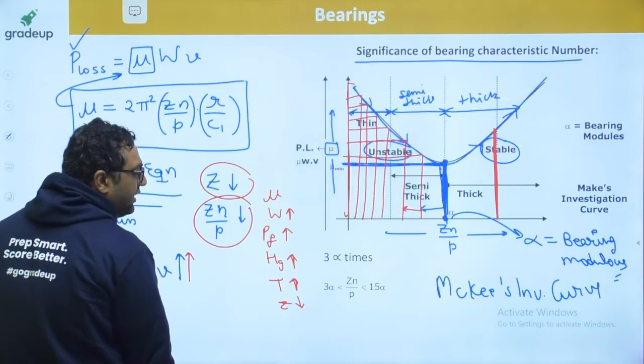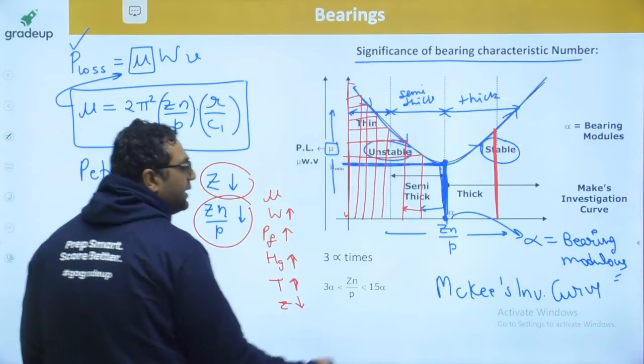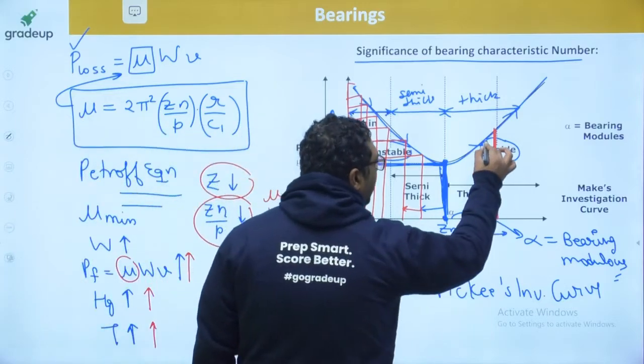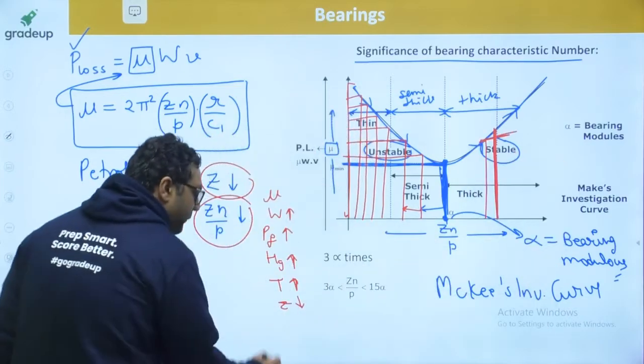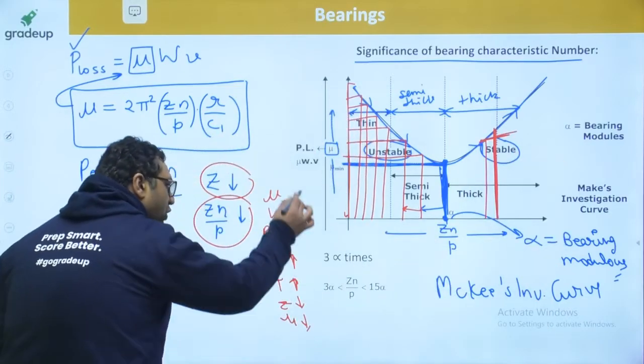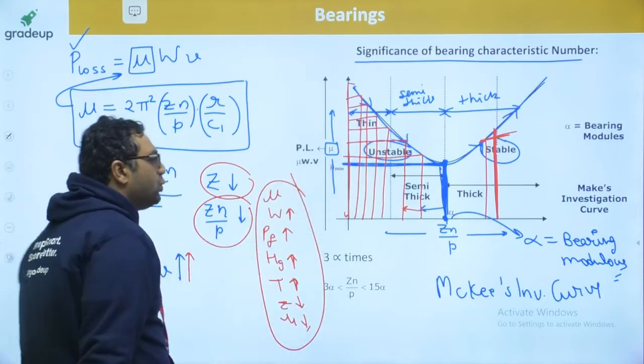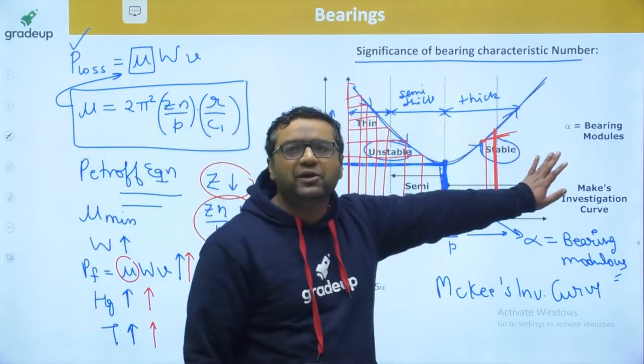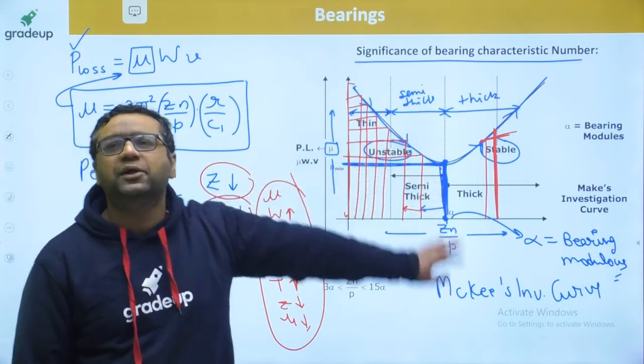As viscosity reduces, the bearing characteristic number will reduce, you will move here and mu is decreasing. As mu decreases, the cycle will not repeat, and that is why this region is said to be the stable region, and this is the unstable region.